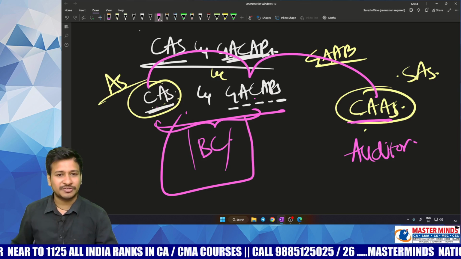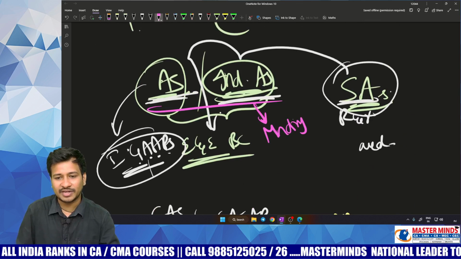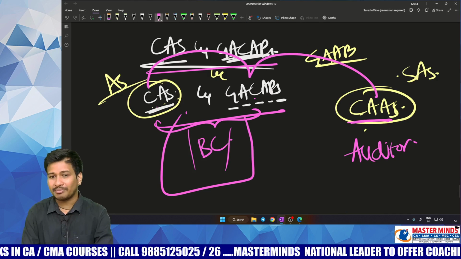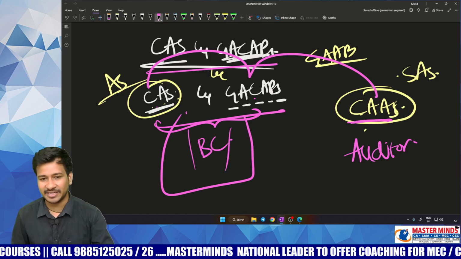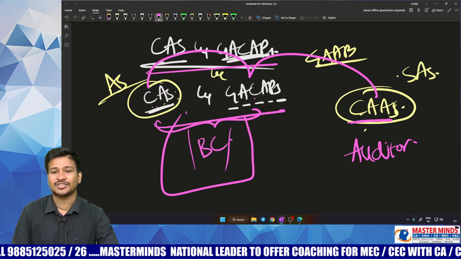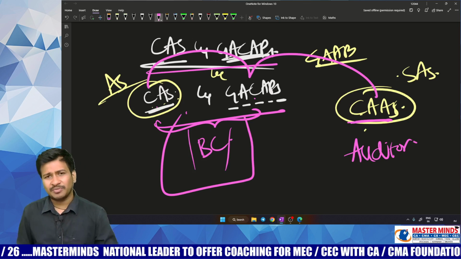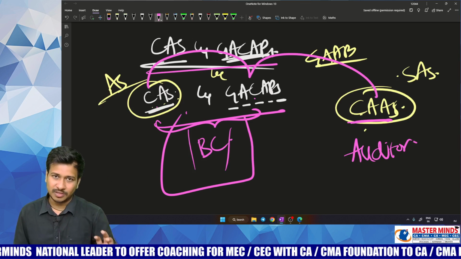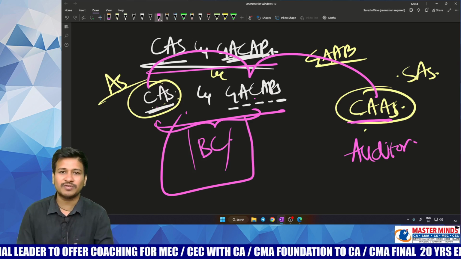And one more difference. Here accounting standards or Ind AS are absolutely mandatory for each and every business concern. Whereas coming to CAS and GAAPs, they are not mandatory for each and every business concern, but these are recommendatory in nature. So if a business concern would like to follow, it can follow. If not, no need to follow. But it should have some basic accounting principles for doing this accounting with respect to the cost records.